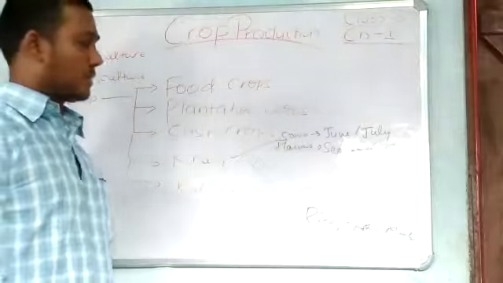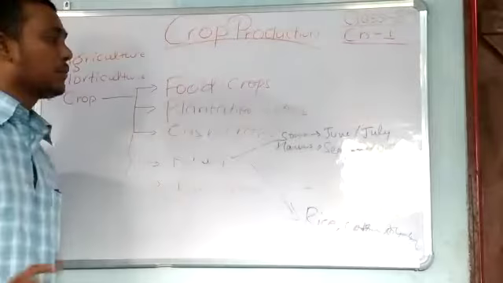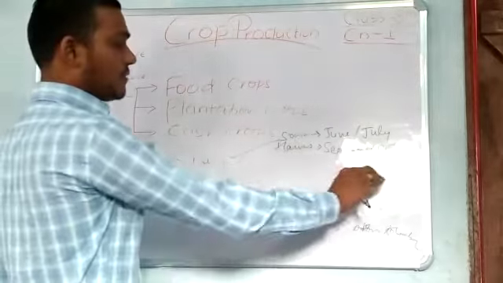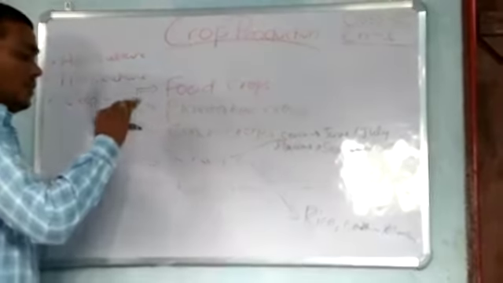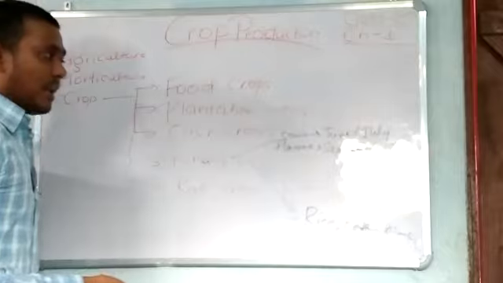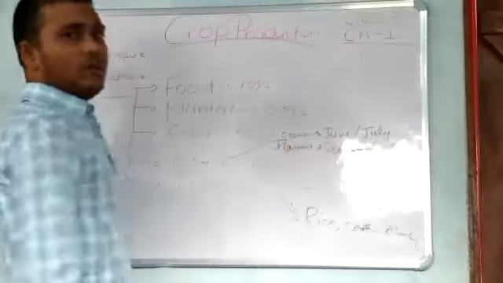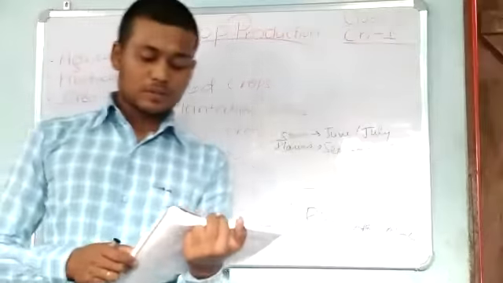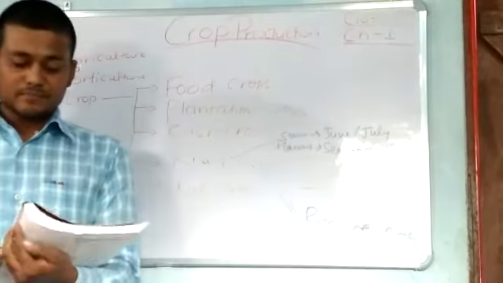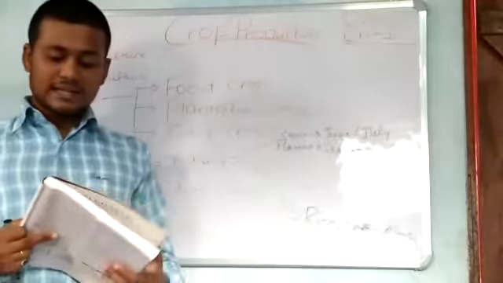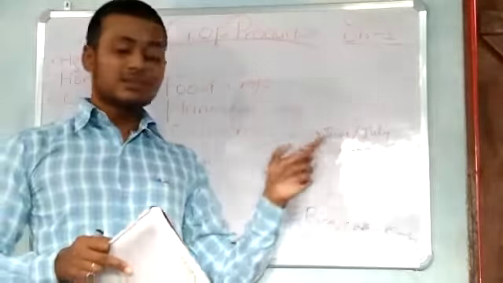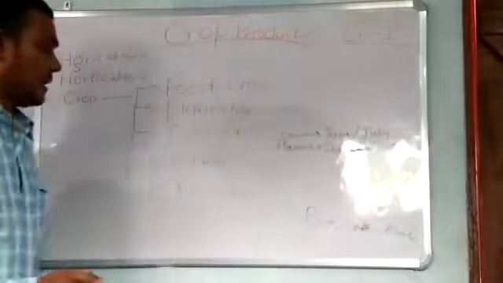Let us see rabi crops. Rabi crops are just opposite to kharif crops. Once kharif crops are harvested, after some time rabi crops are sown, and once rabi crops are harvested, kharif crops will be sown. So the rabi crop, such as wheat, is sown at the beginning of the winter season, October to December, and harvested in March to April.